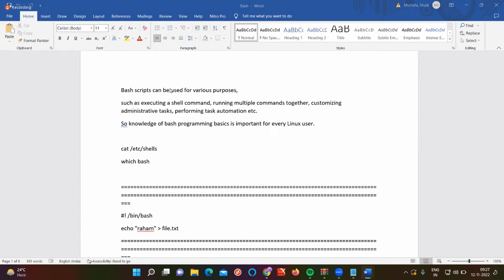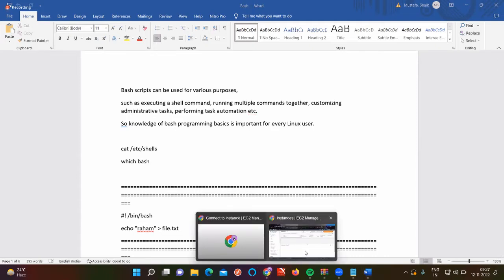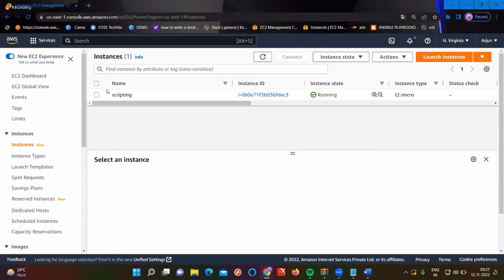Shell is nothing but an environment. In Linux, we will have n number of environments, not just one. If you want to see the types of shells, there is a command called cat /etc/shells. If we go here and simply give cat /etc/shells.